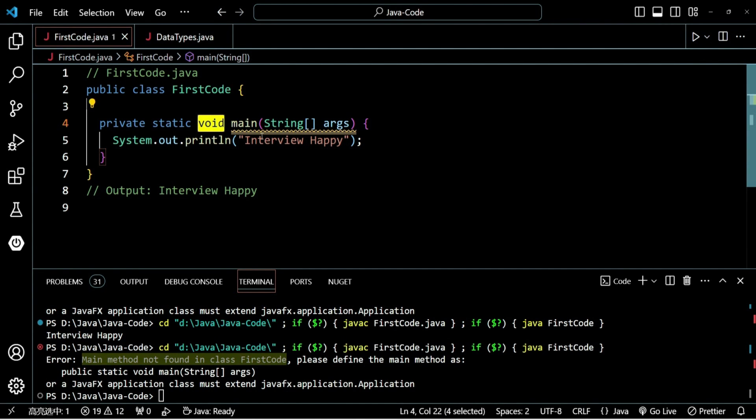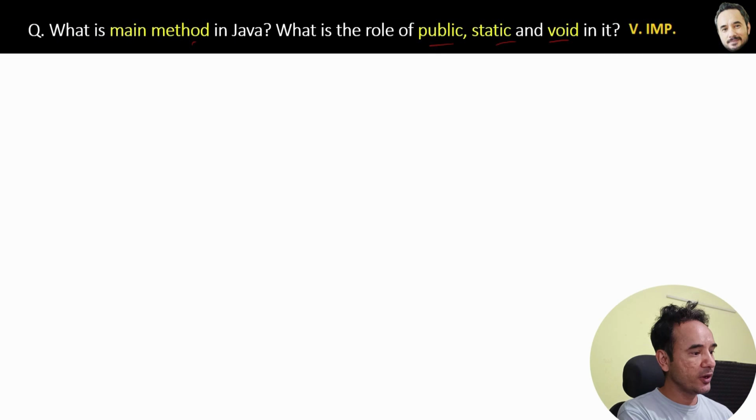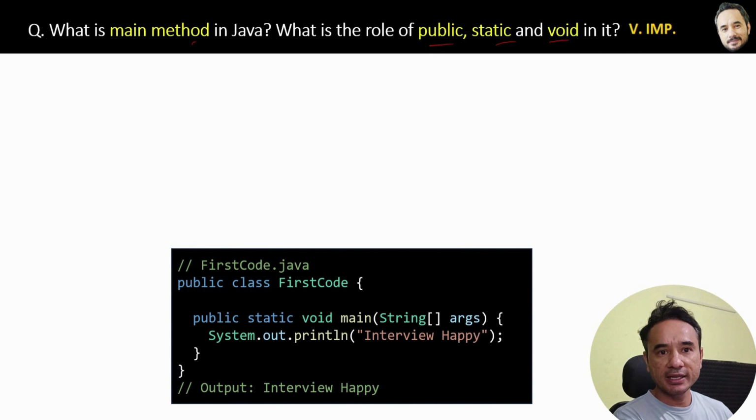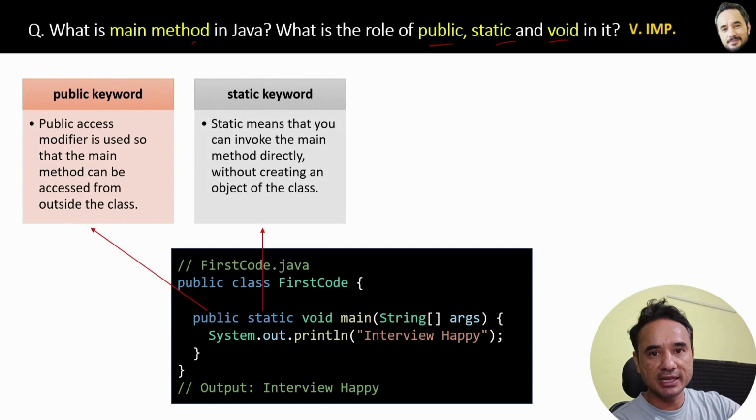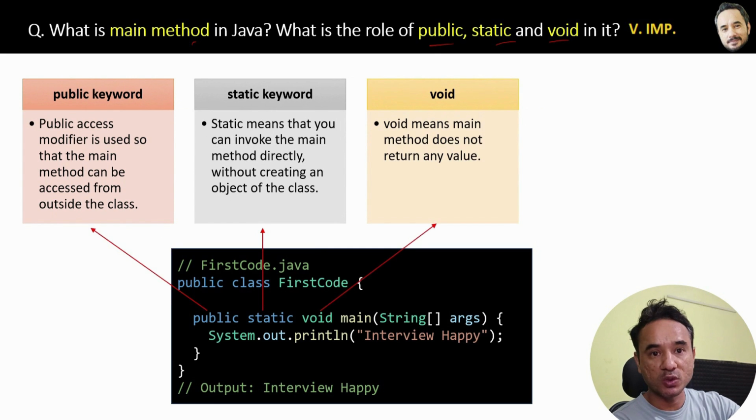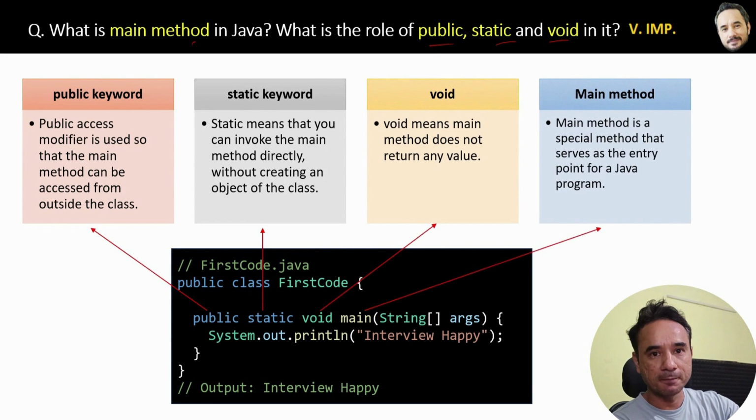Alright. Great. Now I have copied all the code here, and here also I have posted the description of the public keyword, then the static keyword, then the purpose of void and main method. All of this I already explained, but this can help you in faster revision before the interviews, right?